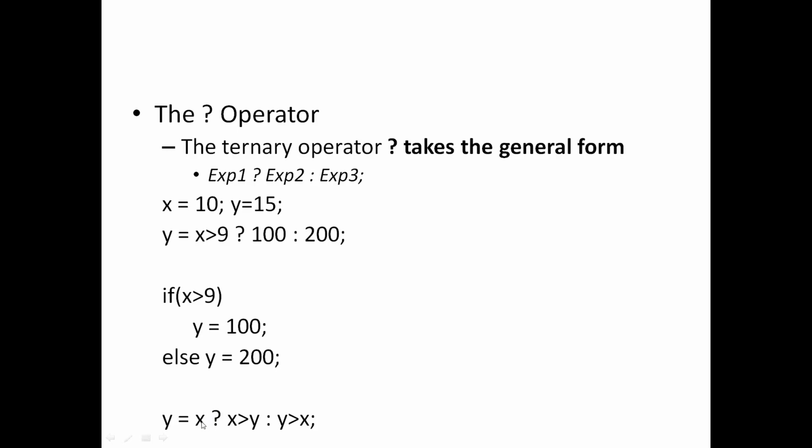So true. If true, what happens? This condition will be evaluated. Because this is true, it comes to this part and this condition is evaluated whether it is true or false. X greater than y. X is 10 and y equal to 15, and because it is false, 0 is assigned to y. This is a tricky example, so you must be able to understand this, that you just have to check whether this is true or false, and that depends on the value of x.